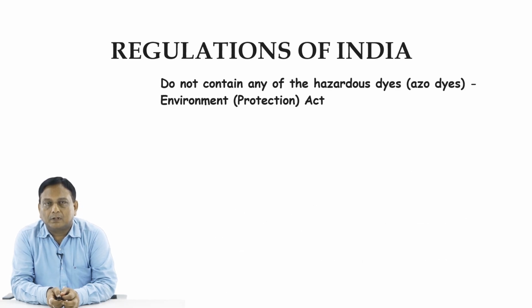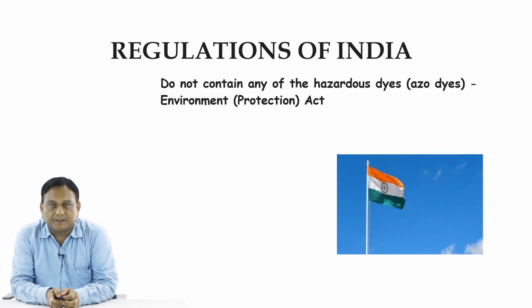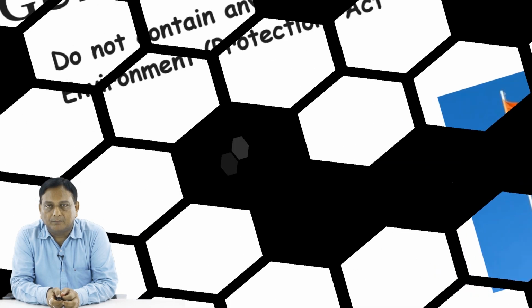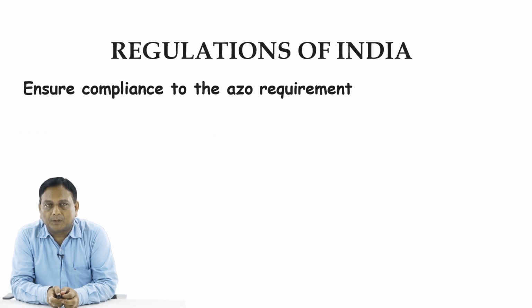Let us now see what the different regulations available in India are. As per the government, there is an Environment Protection Act. According to that act, the product should not contain any hazardous dyes, those harmful azo dyes. So those things should not be present in the final product. That is the main regulation in India. Apart from that, Indian regulations also talk about compliance to the azo requirement, so azo dyes should not be present.